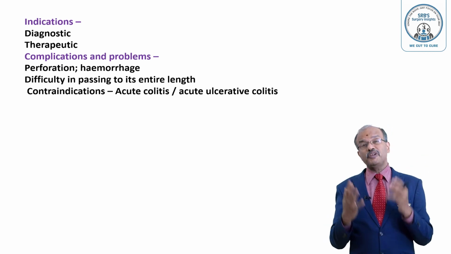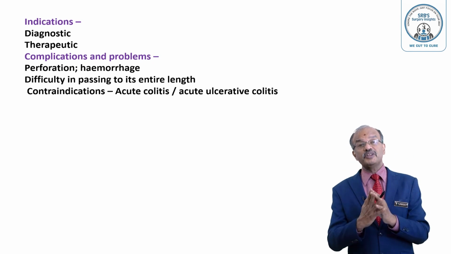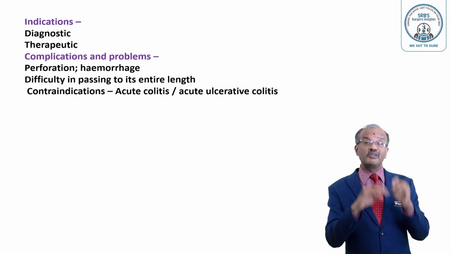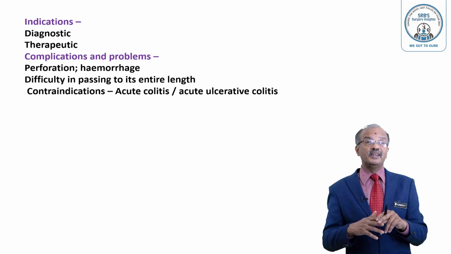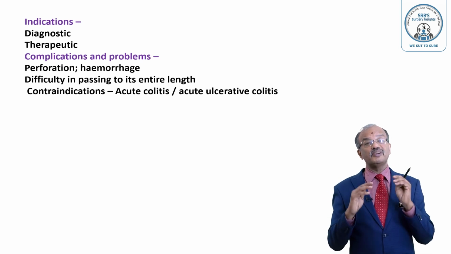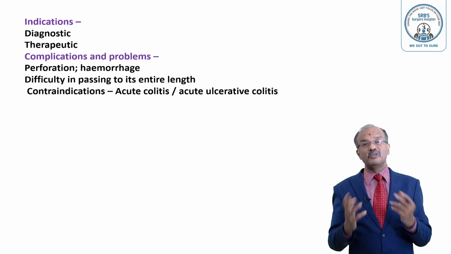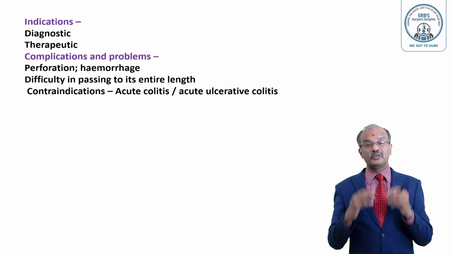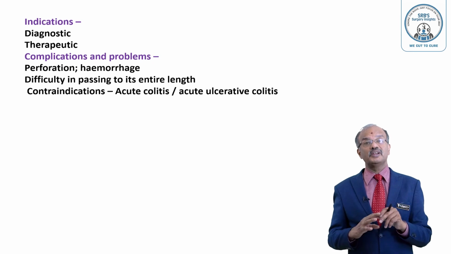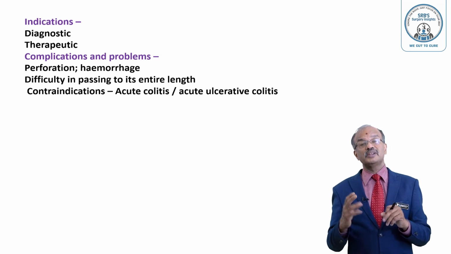And complications: perforation. You can perforate the splenic flexure, and you can perforate the sigmoid also. Then the scope enters the peritoneal cavity. You can see the small bowel. Immediately you understand that a mistake has been made, there is a complication. Then you have no other option. You have to do a laparotomy and close the perforation. So don't think that it will seal on its own.